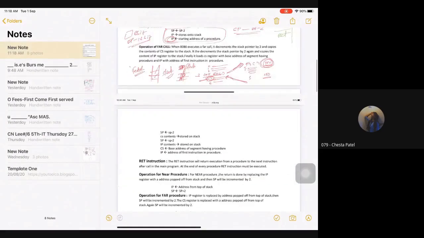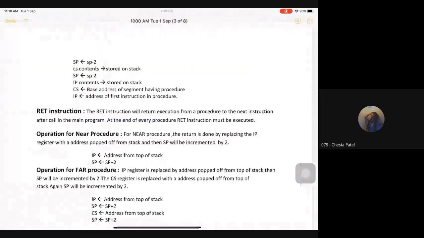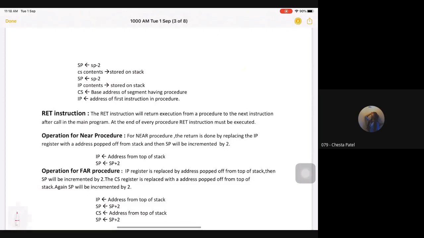Okay, now next. This is for a normal near jump, so it is okay. But what if your jump is far? What we are discussing is, suppose this is my one segment, this is my another segment. If I want to jump within the same segment, then I need to store only 16-bit data in the stack, and I can get my IP value.